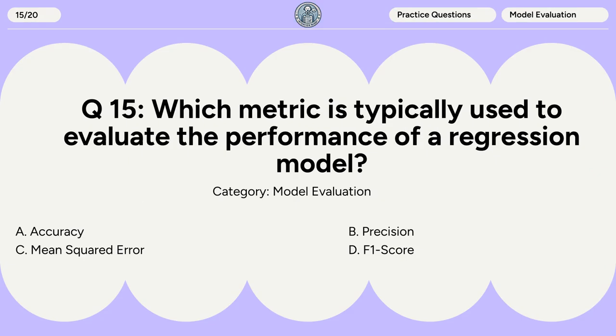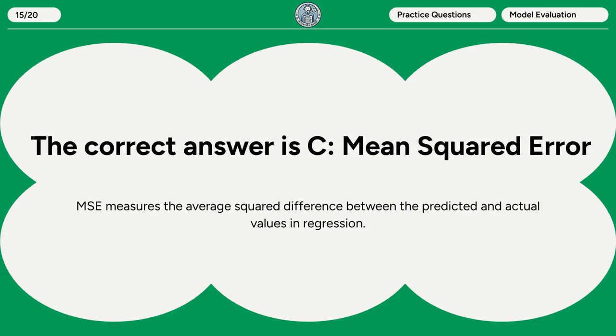Question 15. Which metric is typically used to evaluate the performance of a regression model? A. Accuracy. B. Precision. C. Mean squared error. D. F1 score. The correct answer is C. Mean squared error. MSE measures the average squared difference between the predicted and actual values in regression.